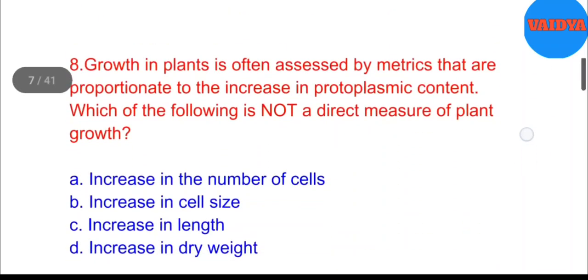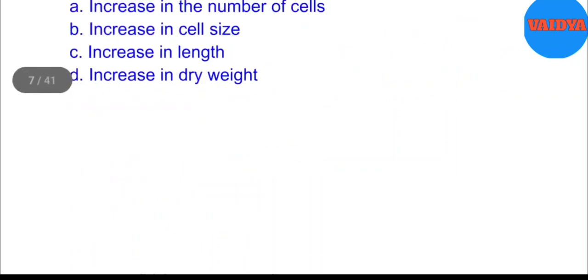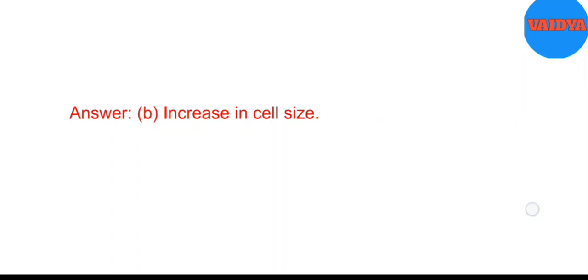8. Growth in plants is often assessed by metrics that are proportionate to the increase in protoplasmic content. Which of the following is not a direct measure of plant growth? A. Increase in the number of cells. B. Increase in cell size. C. Increase in length. D. Increase in dry weight. Answer. B. Increase in cell size.